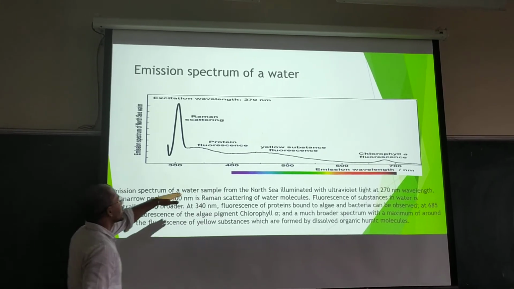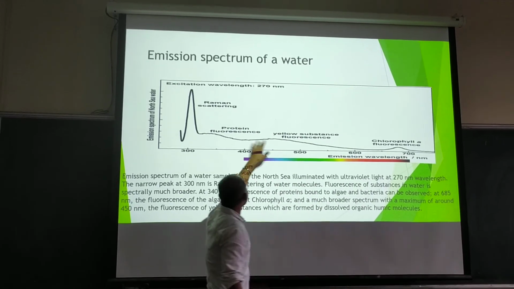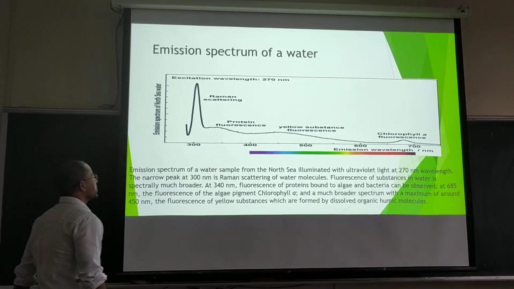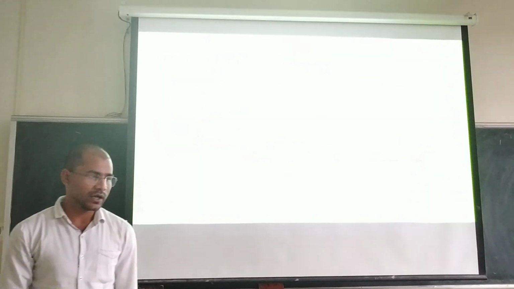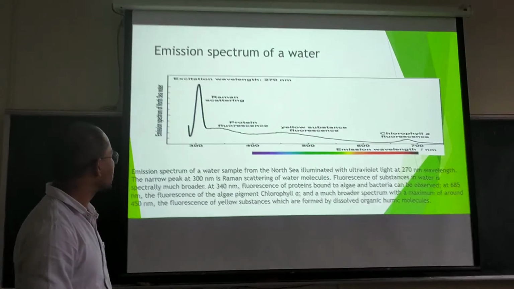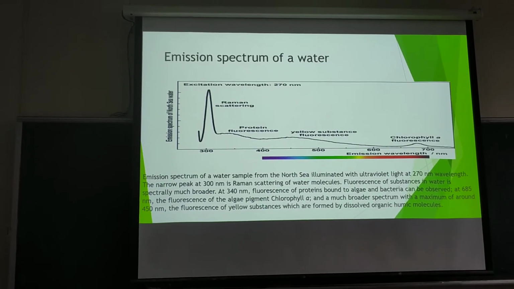There is a lot of fluorescence. This is the portion of fluorescence, because in Raman spectra we have to see which is the fluorescence and which is the Stokes or anti-Stokes line.